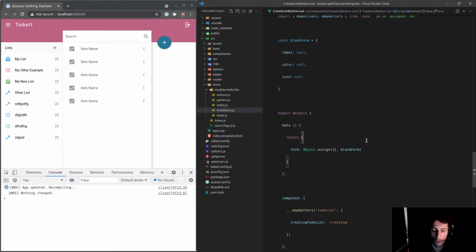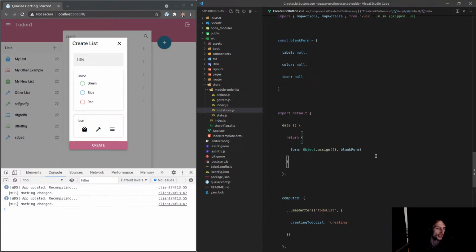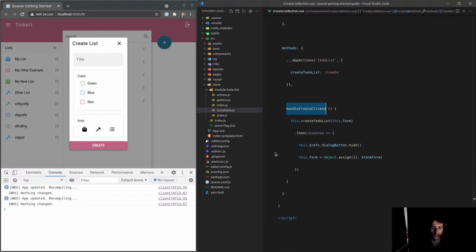What is blank form? Blank form is just this form here that is being modeled here. What I do is I say Object.assign for blank form, so basically I'm making a copy of blank form. It's an empty structure, exactly. It's an empty structure for our form. And basically when we're done creating the list, we then set the form to a copy of that blank form.